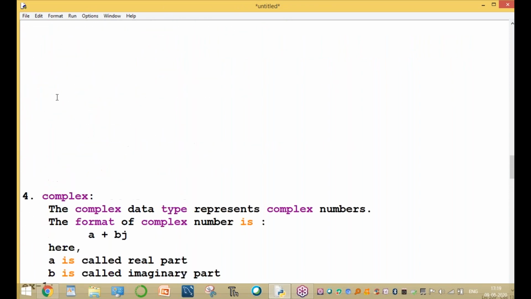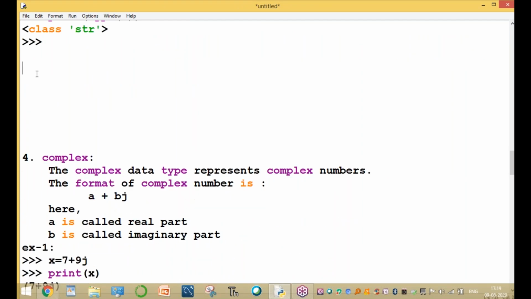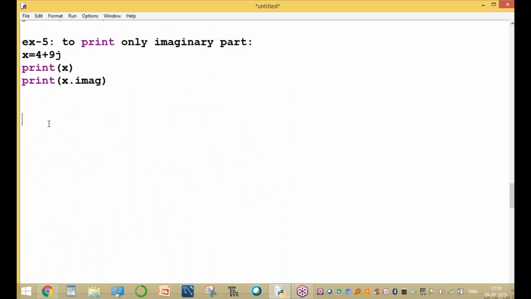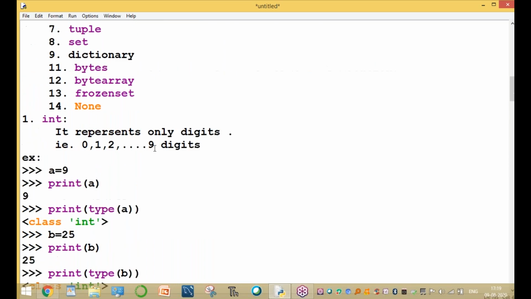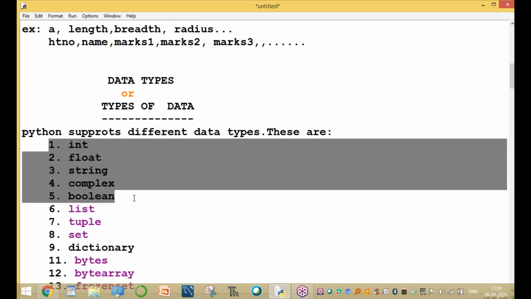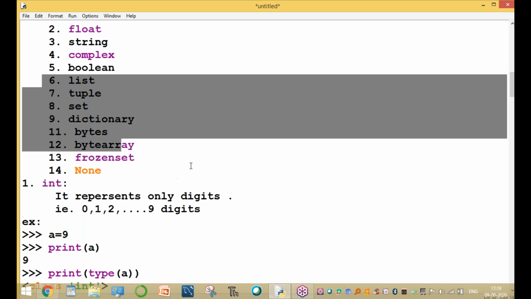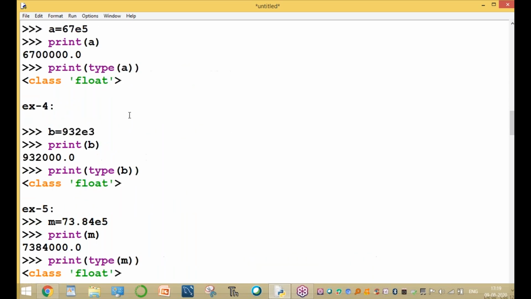This is called complex data, the complex data type. Here one value that is completely the complex data type. And the fifth one, the last one, is the Boolean data type. All these are the primitive data types. The first 5 are primitive data types. The next ones are separate chapters only. I will explain later, not now. Individual chapters, each 1, 1.5, 2, or 3 hours.